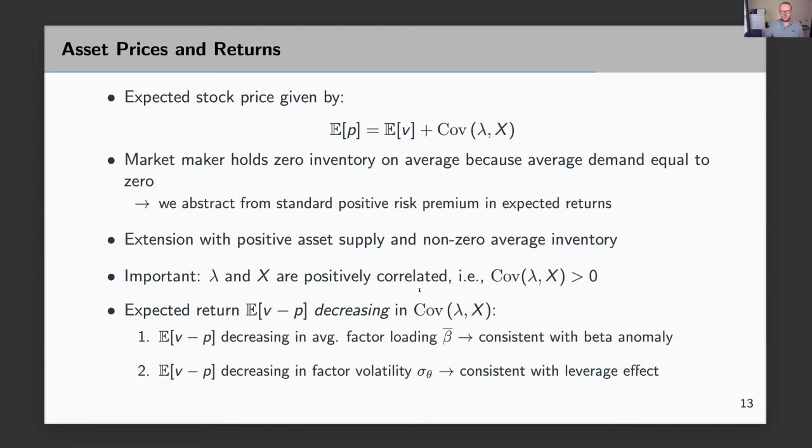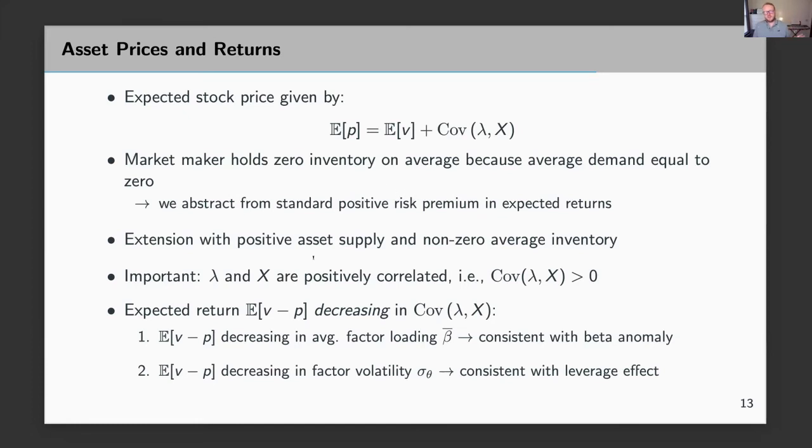We do have an extension where the market maker ends up with non-zero inventory on average. In that case, we also obtain the usual negative risk premium in the price, or positive risk premium in expected returns. What we want to do here is emphasize the role of this additional risk premium that comes from beta information.